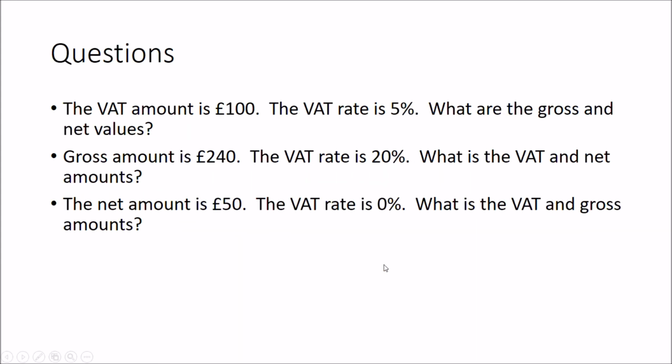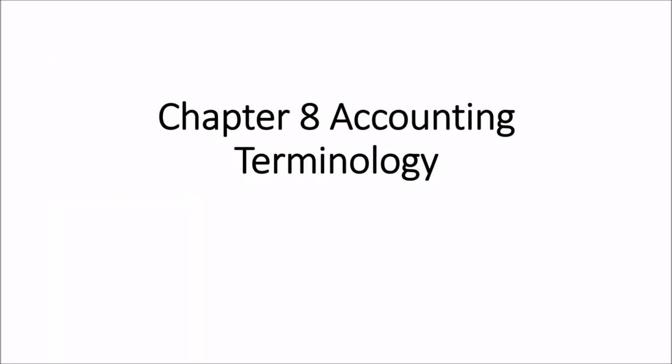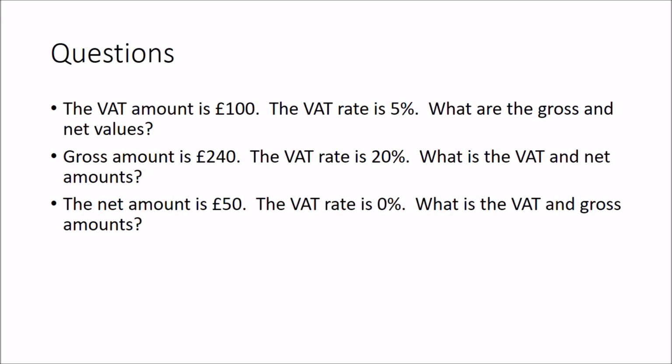So let's go through a few questions whilst we've got this one. We've got the VAT amount here is £100. The VAT rate is 5%. What are the gross and net values? So in this one, the VAT is £100, and we've got this rate of 5%, so we're going to divide the VAT amount by 5%. The net amount is going to be the VAT amount divided by 5%, which is £2,000. The gross amount then is going to be the net amount plus the VAT, which is £2,100.